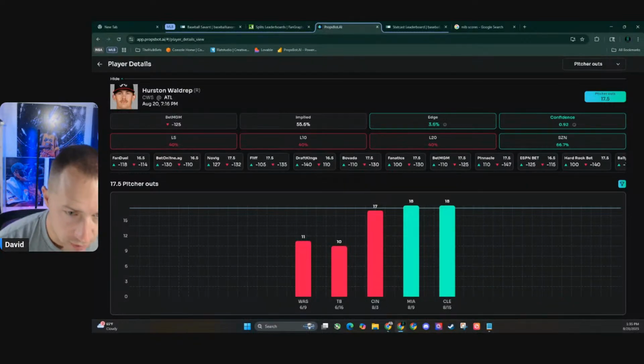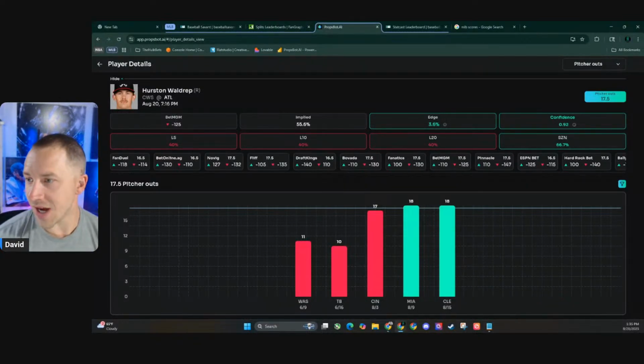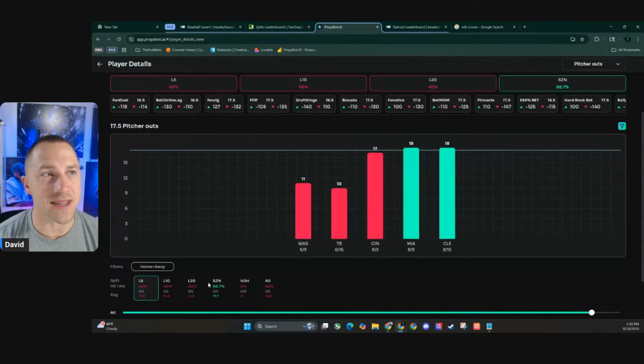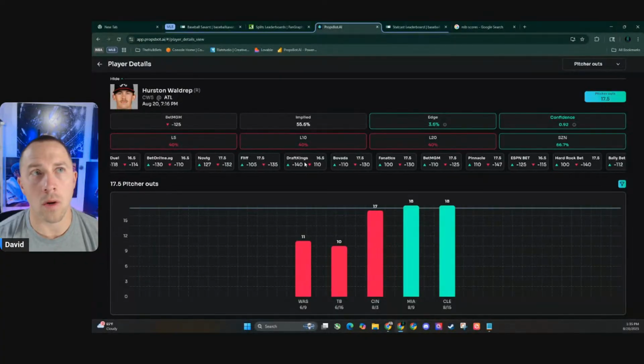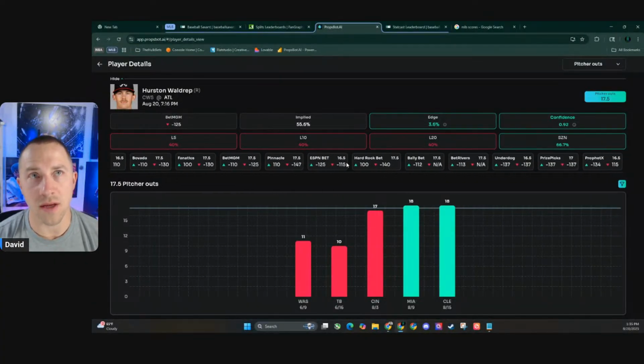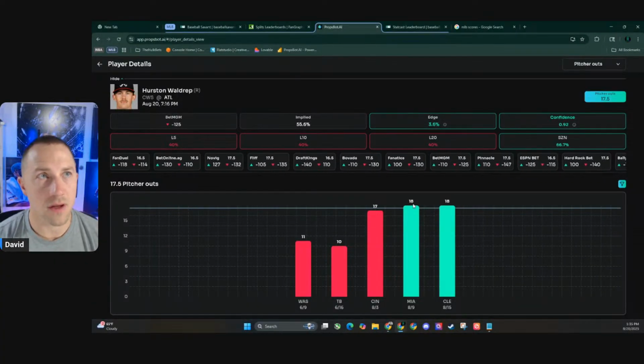All right. There is nobody that's really Jason Harder, my man. Yeah, I think that looks really solid. I mean, it's going to be probably a little sweaty, but man, if he gets there, he's only barely getting there, like barely. And I like what we're seeing. I like what these other books are telling us. Even Novig's at minus 132.